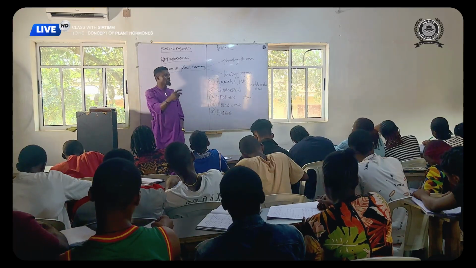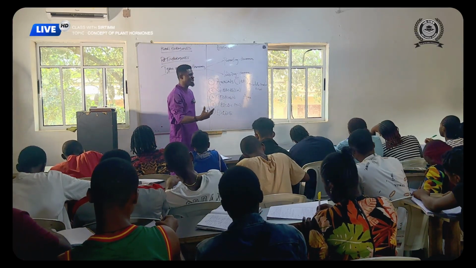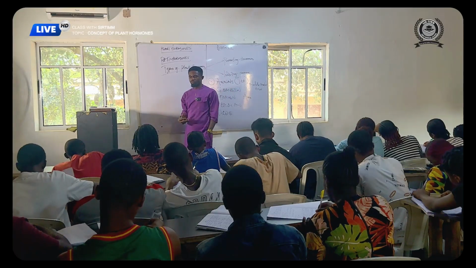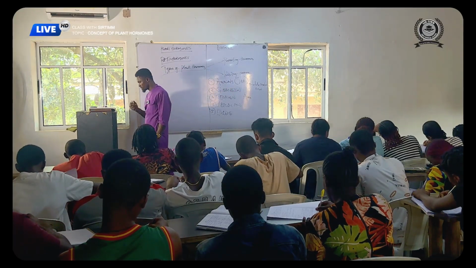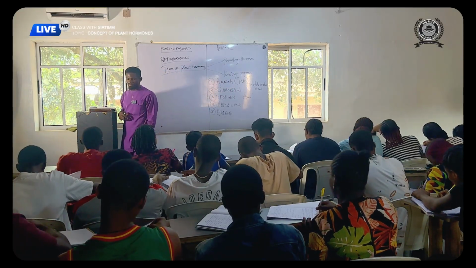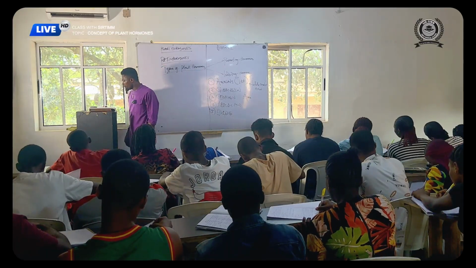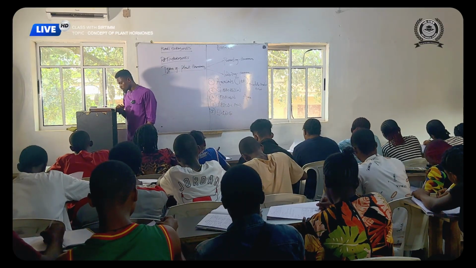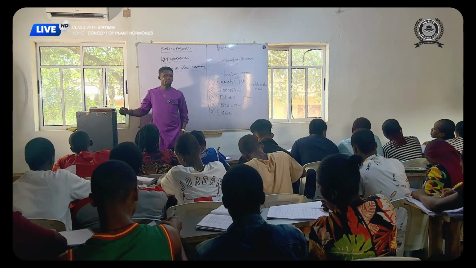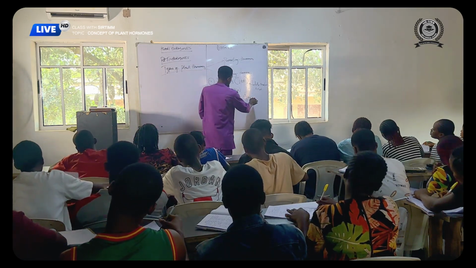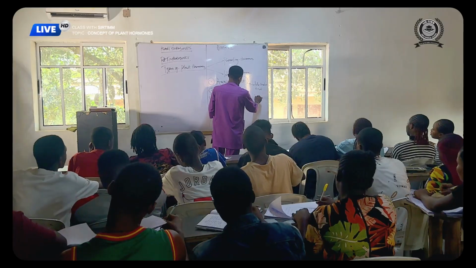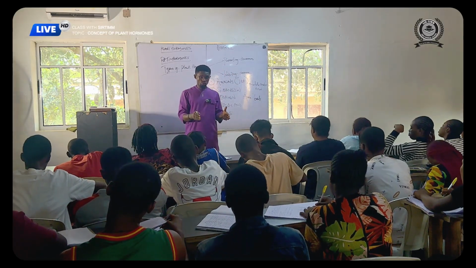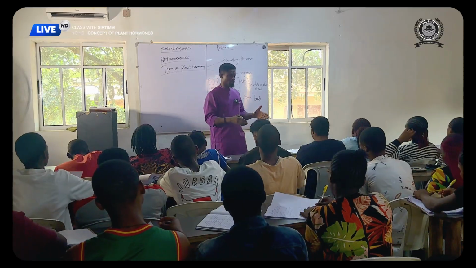Now, the last but not the least is that auxin inhibits the development of the lateral buds. It inhibits the growth of lateral buds. Am I communicating?